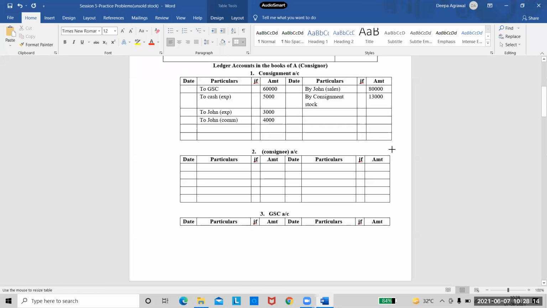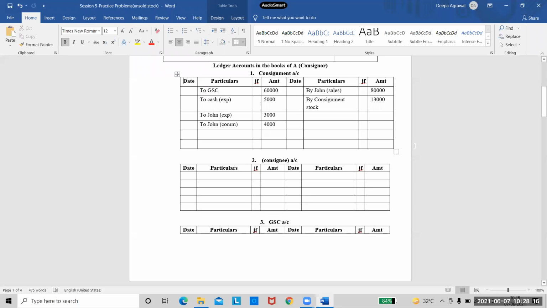Tell me the next step. What is our next step in this? Profit and loss account I should calculate. Calculate my profit and loss, right? So calculate the profit and loss. Which side is more? Credit side shows me a total of 93,000. So tell me the difference quickly. Credit side is appearing to be more. The total here is 93,000.